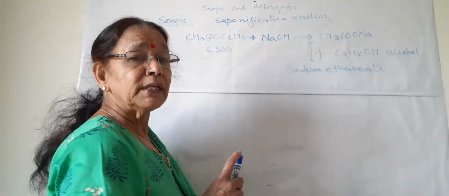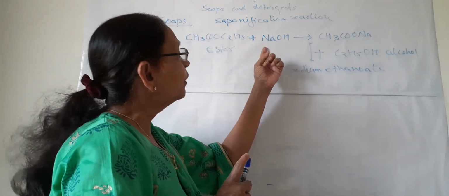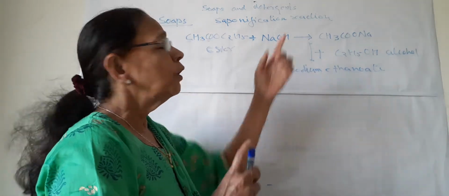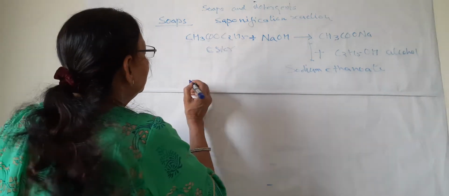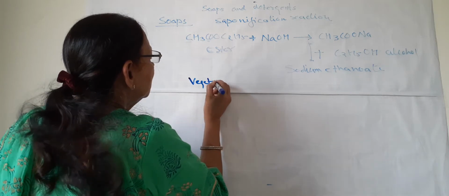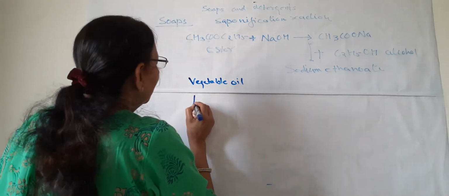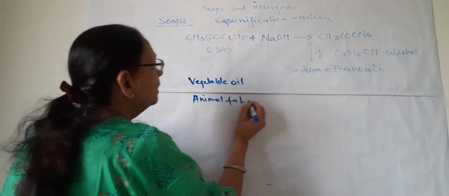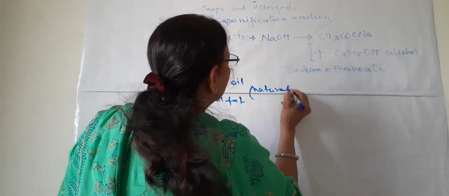They are found in nature as esters, and they are reacted with sodium hydroxide or potassium hydroxide to form soap. We will see how. We take vegetable oil or animal fat, any one of them. What are these? These are natural esters.